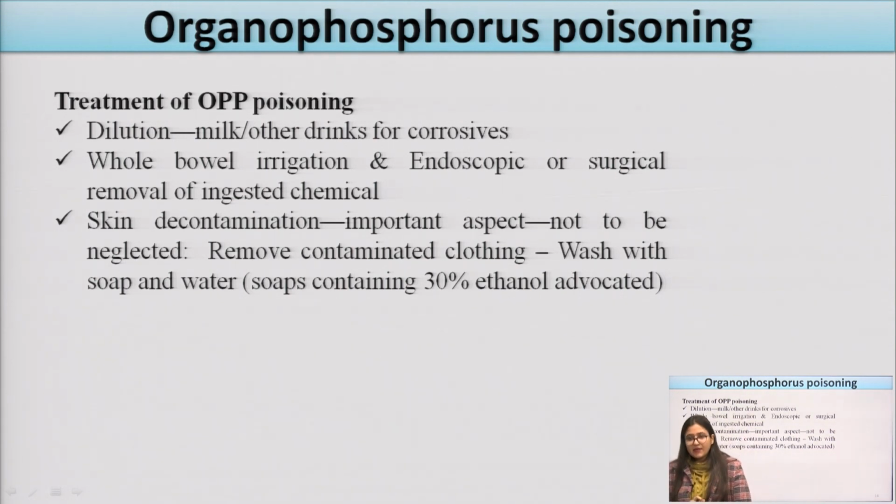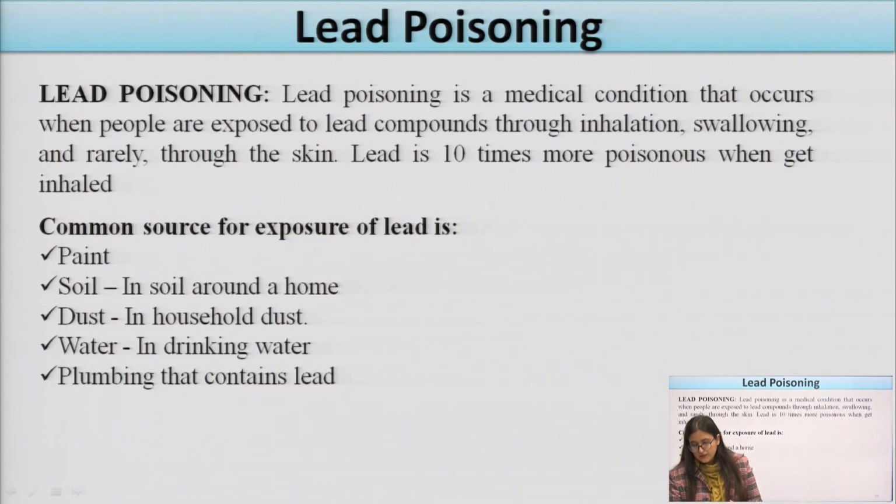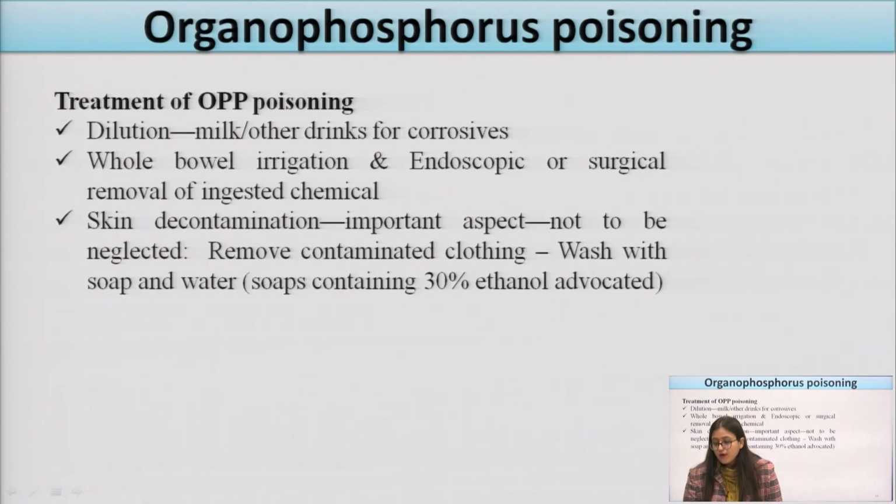Skin decontamination is an important aspect that must not be neglected if there is skin contamination. We have to remove all the contaminated clothing and wash the whole body with soap and water, so that the body gets decontaminated and the chemical is easily removed. Now this is all about the organophosphorus compounds: the main symptoms and signs, and how we can manage or treat a patient if any individual gets exposed to these chemicals.